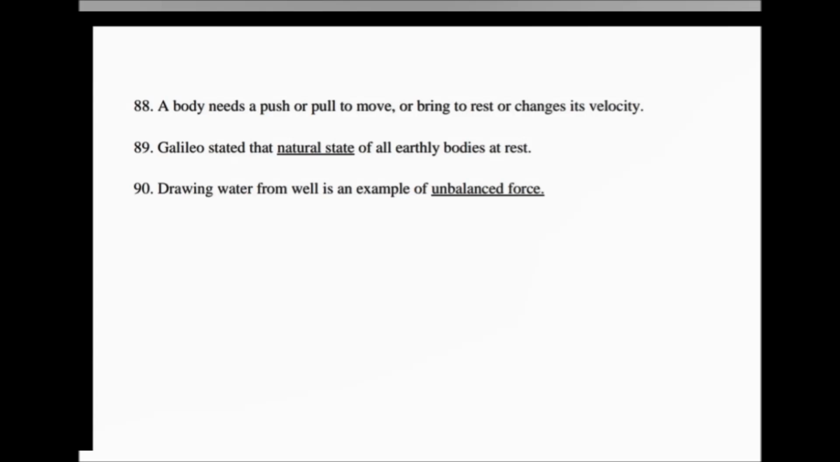A body needs a push or pull to move, to bring to rest, or to change its velocity. Galileo stated that the natural state of all earthly bodies is at rest. Drawing water from a well is an example of unbalanced force.